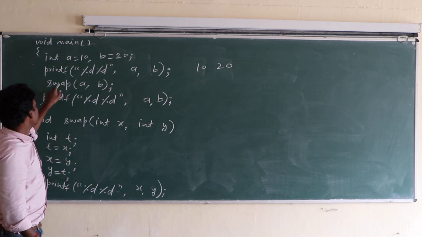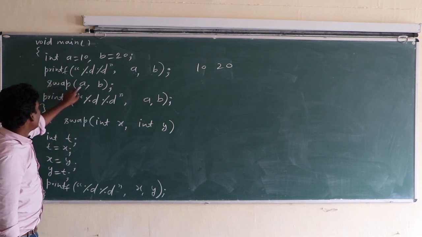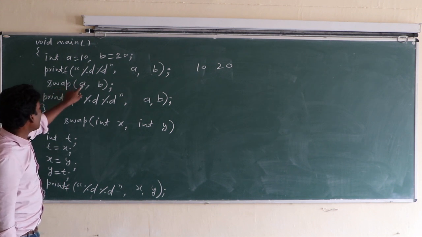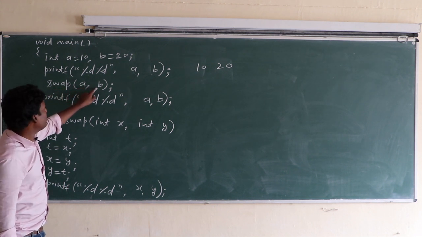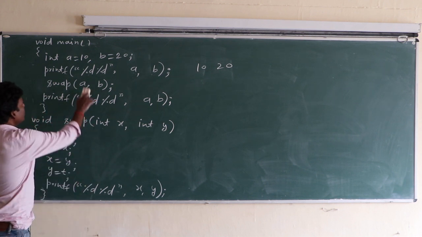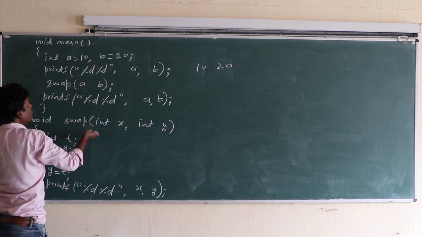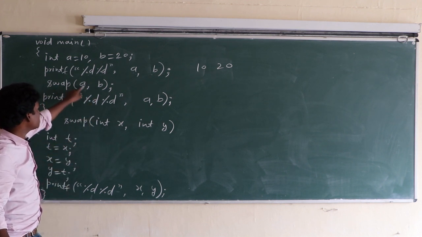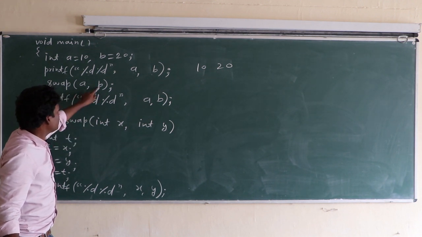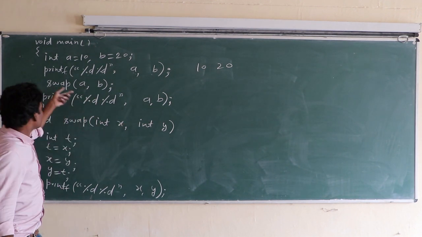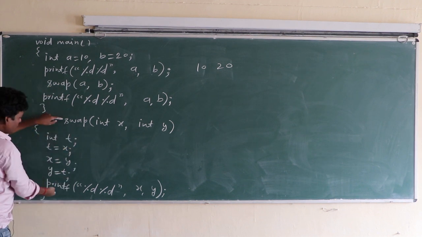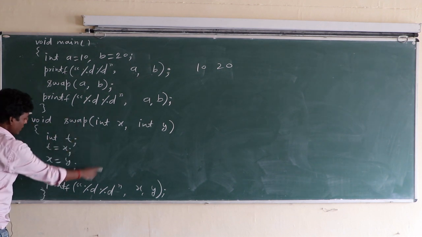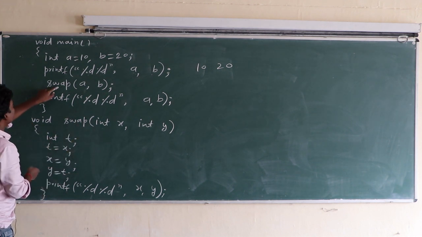So class, here control comes to swap, and the swap function is called with arguments a comma b. A and b are both arguments here. A is received in X and B is received in Y. This is the swap function from here to here. Here the swap function is defined, and here the swap function is called.